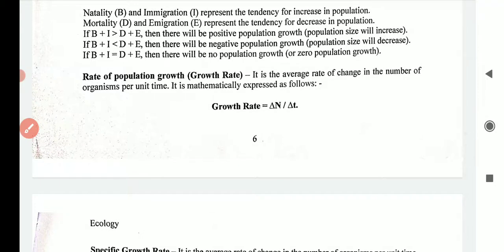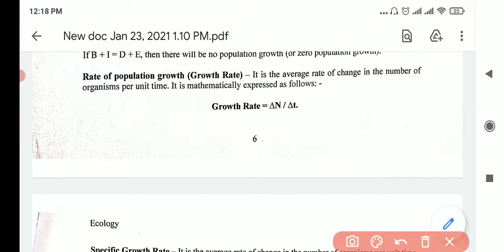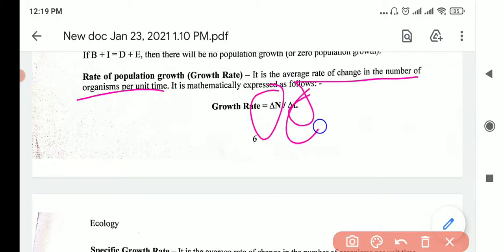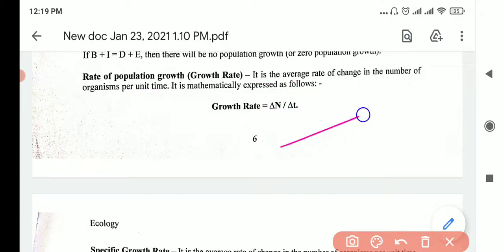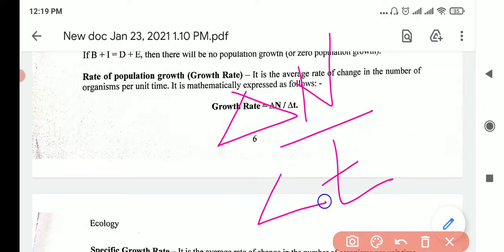Then what about the rate of growth? Okay, so delta N. It is the average rate of change in the number of organisms per unit time. Change in number per time. So change in number divided by time. Anything per means divide by. So change in number, delta is change, per change in time. So delta t.